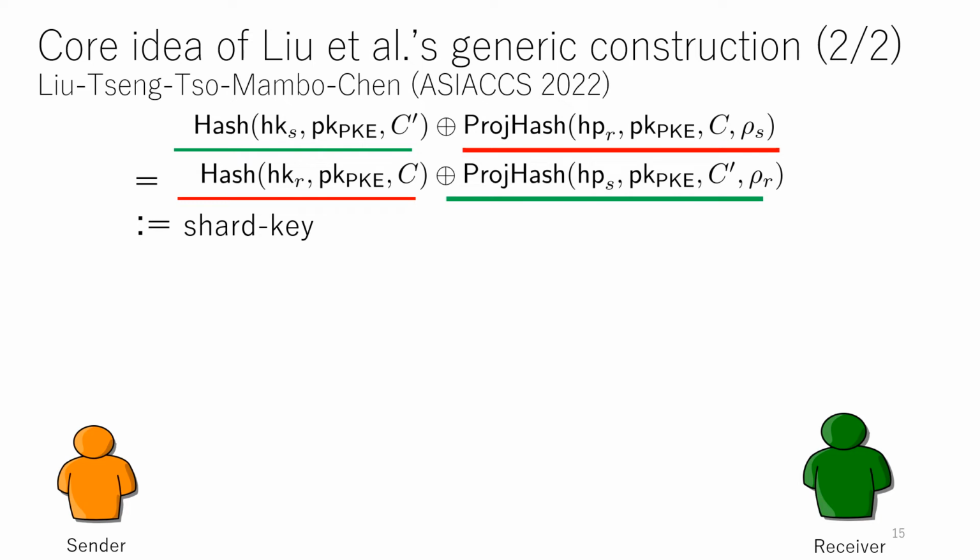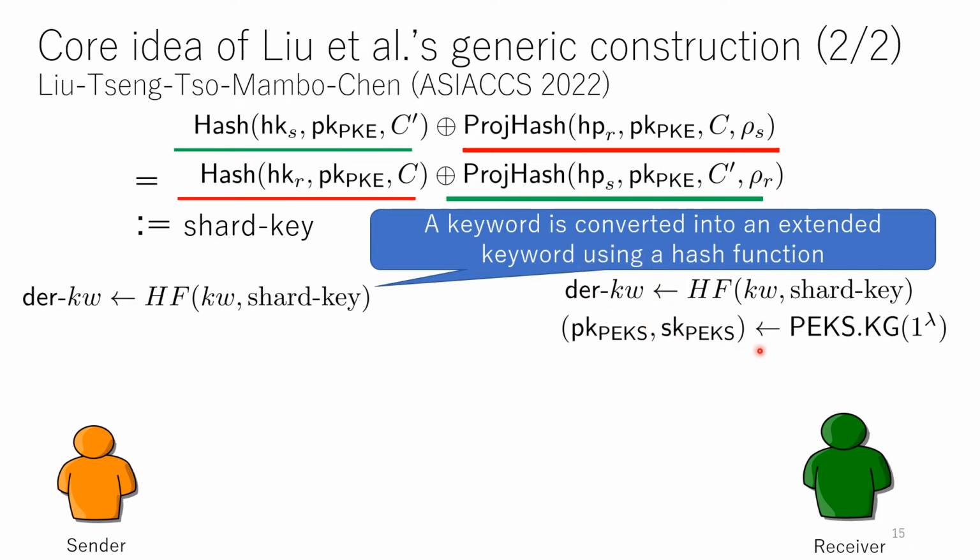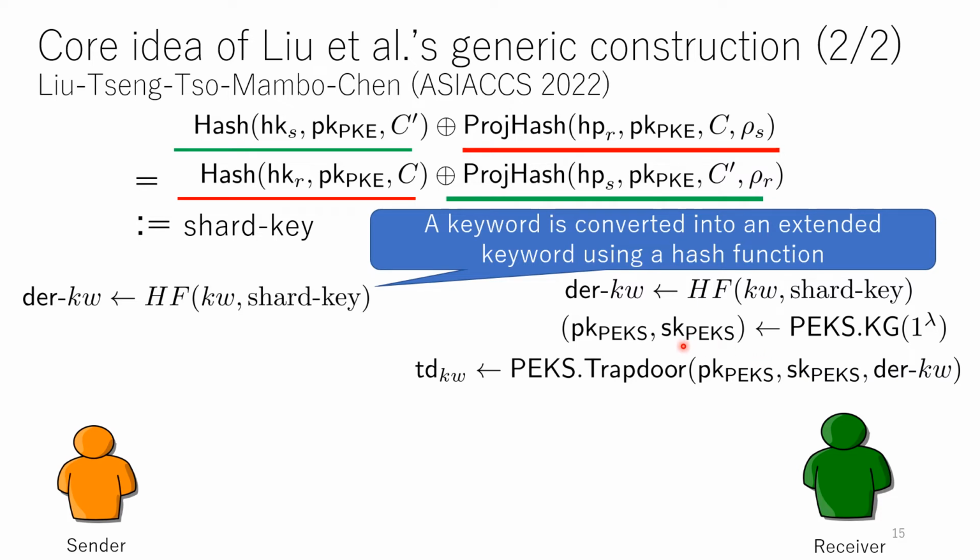By using this key, a shared key is defined, and the keyword is converted to an extended keyword by using this shared key and a hash function. The receiver also converts the keyword to the extended keyword, and the remaining part is the same as PEKS. The trapdoor for some keyword is a trapdoor for this extended keyword, and the encryption is also a ciphertext of this extended keyword.